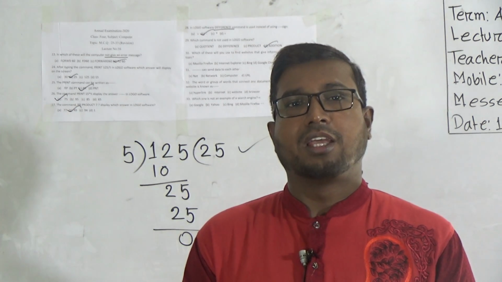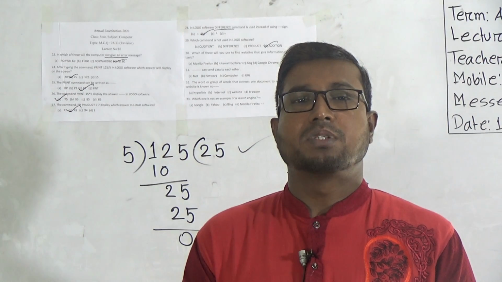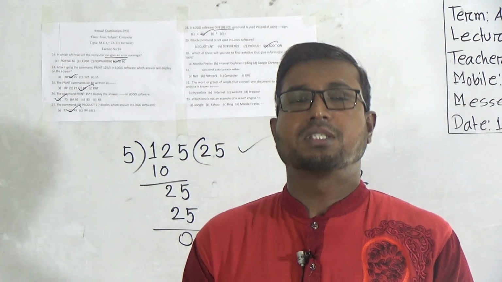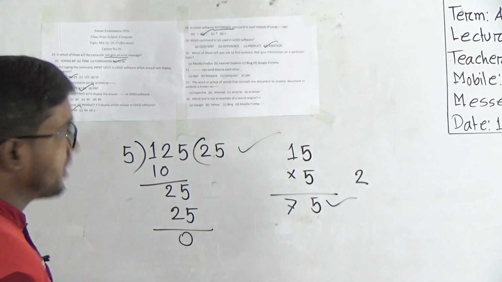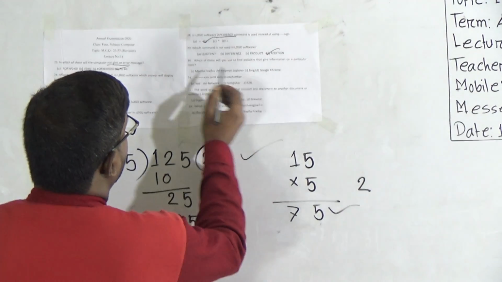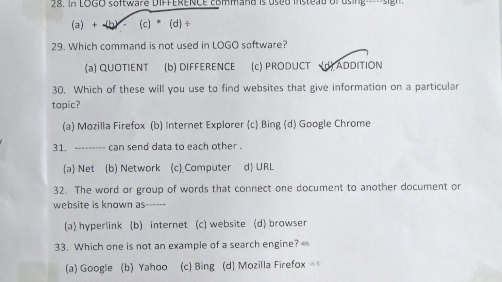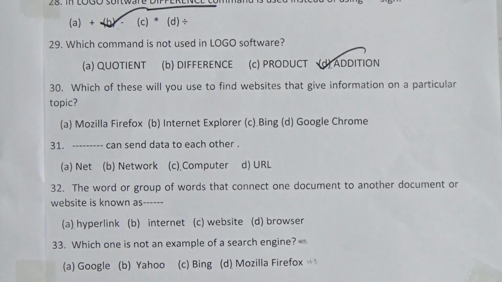I think you have remembered this. Now look at the board. Which of these will you use to find websites that give information on a particular topic?